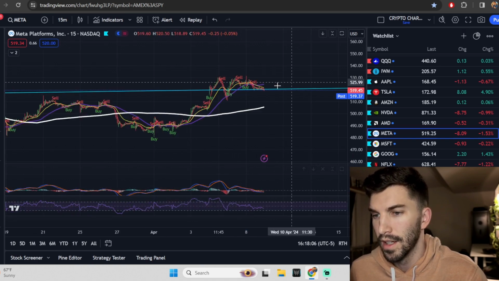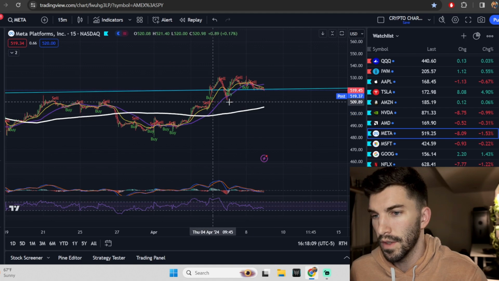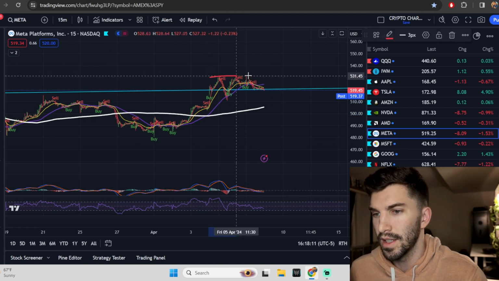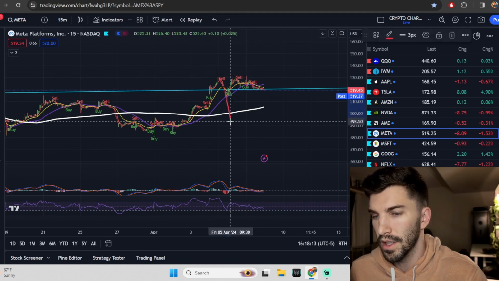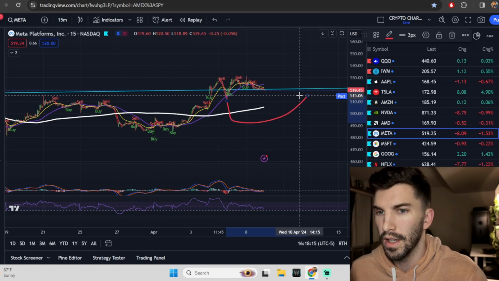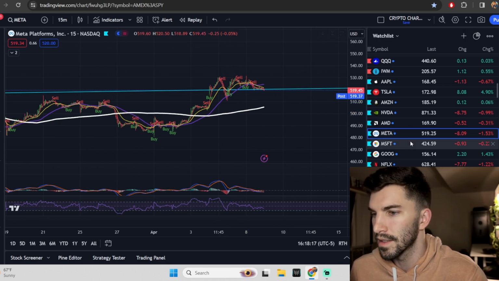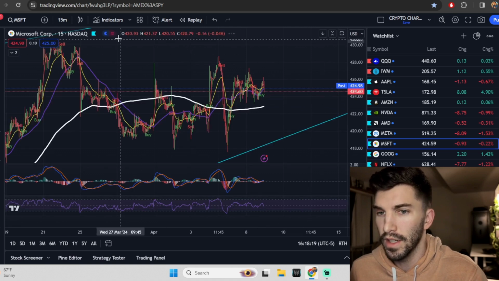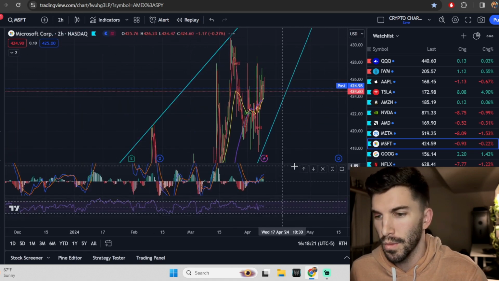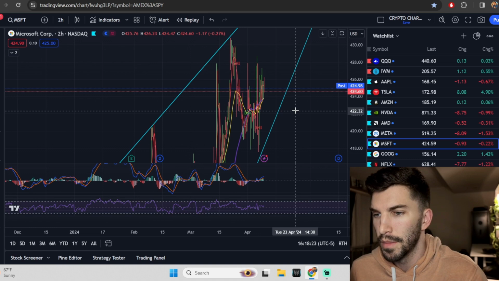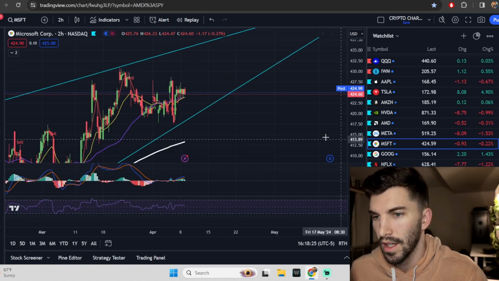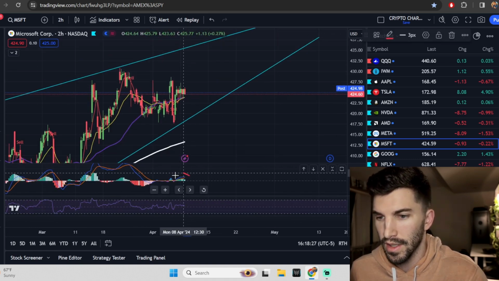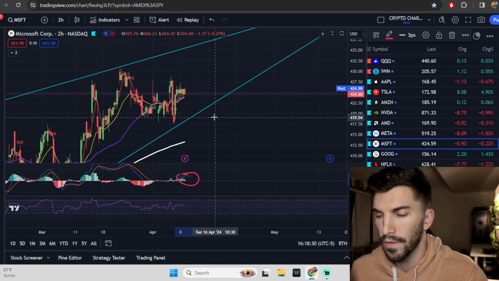It's kind of flat. So we want to see if that kind of starts to waterfall, break through this low, then we can say, yeah, we have a double top. We're probably going to go into this zone, and then we'll see from there if we can turn up on some MACDs. Now, going into Microsoft here, one thing I wanted to point out is just wonky price action with the 2-hour, but it is in a positive trend. I wanted to make sure to point that out. Just because this looks like it's going to roll over, you really want to wait for it to roll over.